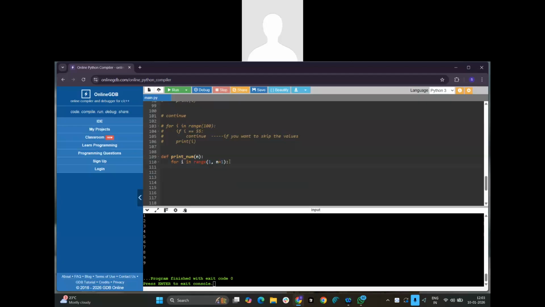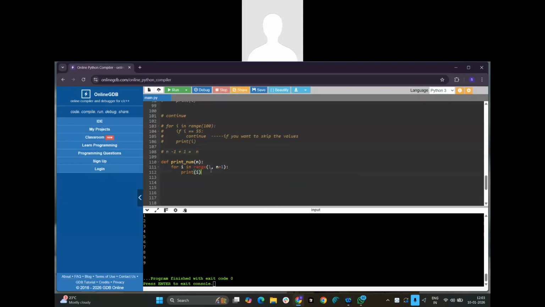You're getting it, or do you have any doubt? I want to make sure instead of n minus 1, I'm just doing n minus 1 plus 1. What will it become? The n value, right? Basic maths. Plus 1 and minus 1 get removed, then only the n value remains. So it will go until n.